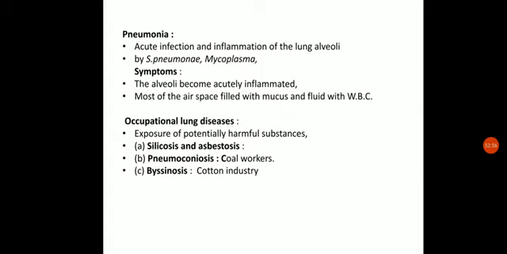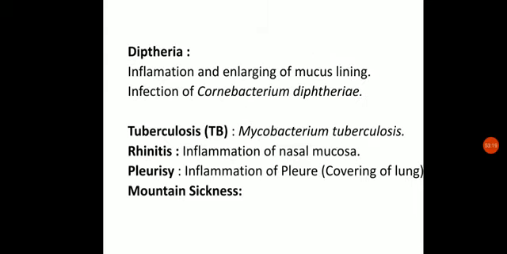Next is pneumoconiosis. This is found in coal workers, mainly people who are working in coal mines and coal factories and all that. And the last one is byssinosis. Byssinosis is a type of occupational lung disease which is mainly found in people who are working continuously in the cotton industry.